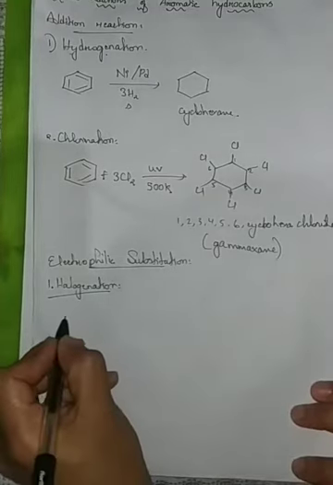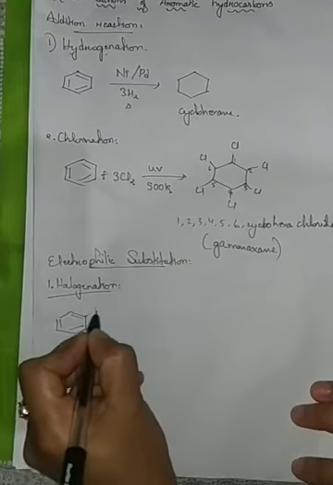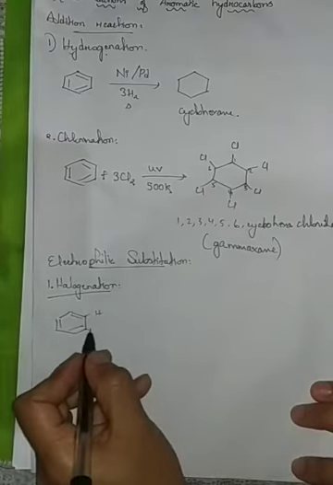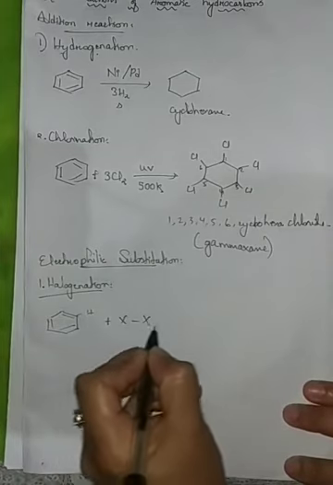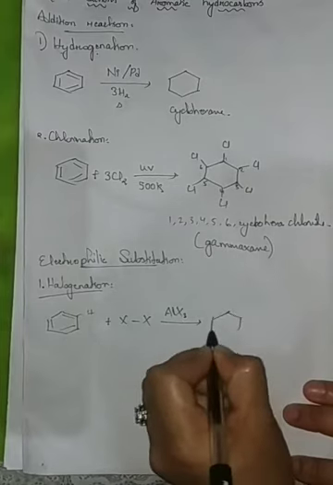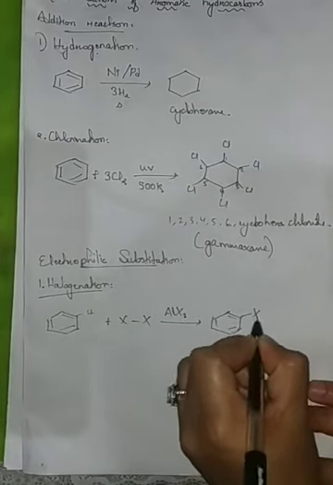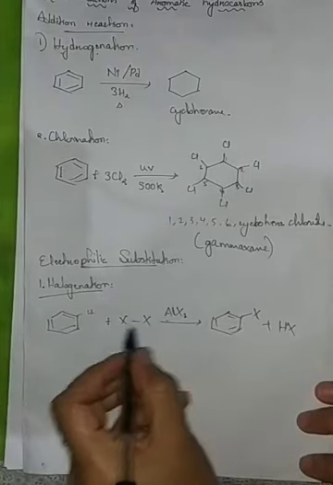Now, this is our benzene ring, and we know that there is an H on each carbon atom. Now we need halogens. Under AlX3, the reaction will begin, and one of the hydrogens will be replaced by a halogen with the release of HX. Now, what are the reagents in this process?